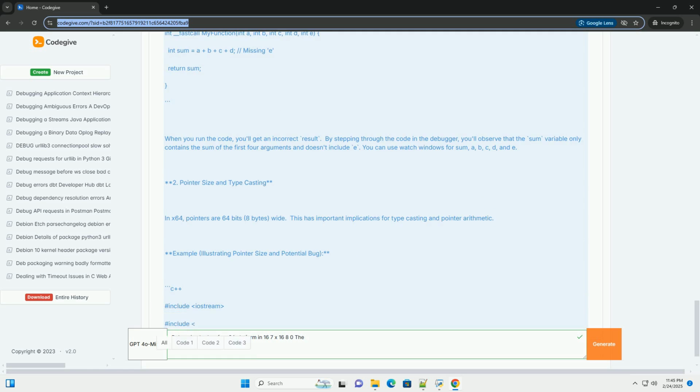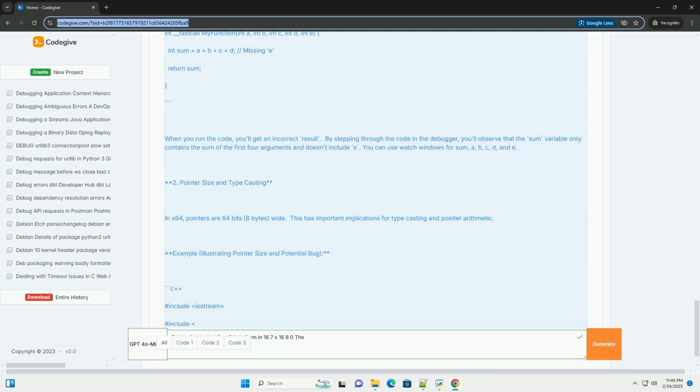4. Examine stack: examine the stack memory. You'll see the shadow space and, further down, the value of E, 5. Potential bug and how to find it: suppose we made a mistake and forgot to add E in my function. When you run the code, you'll get an incorrect result. By stepping through the code in the debugger, you'll observe that the sum variable only contains the sum of the first 4 arguments and doesn't include E.